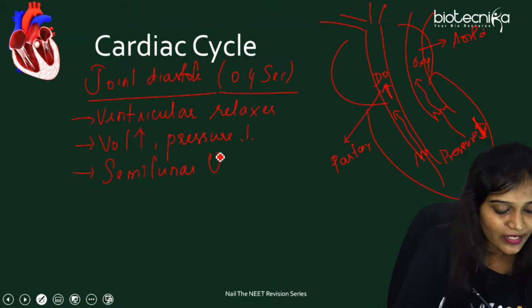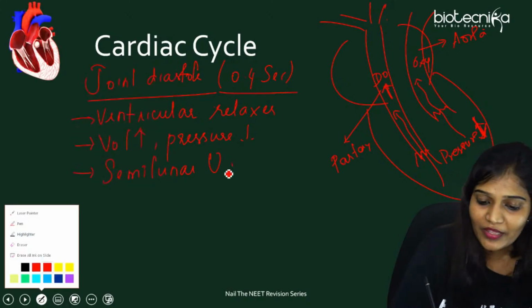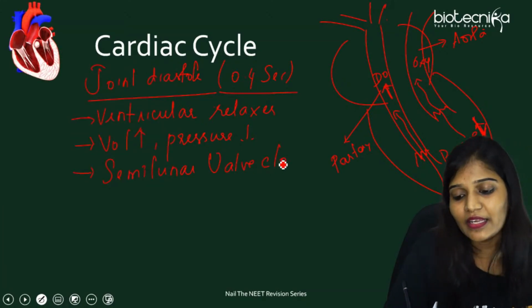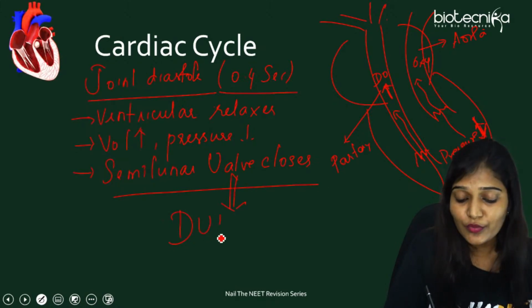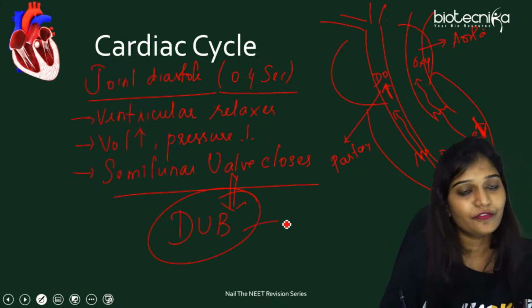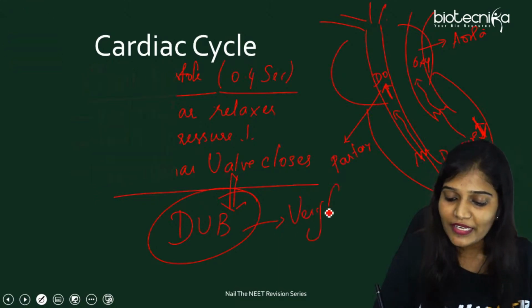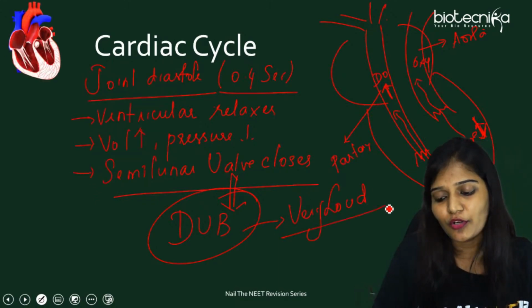When they close, they create a sound called dub. This sound is very loud, and it is for short duration.